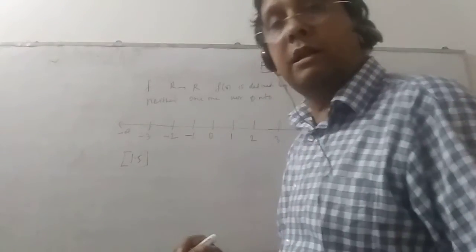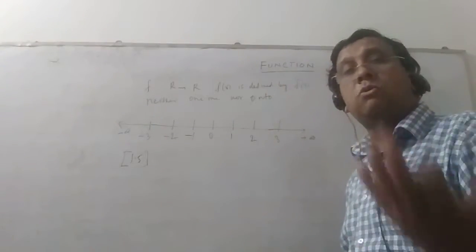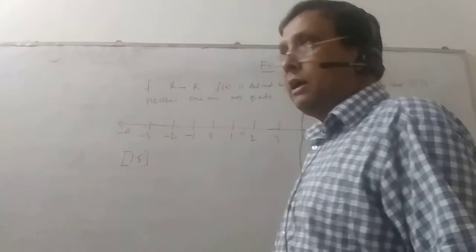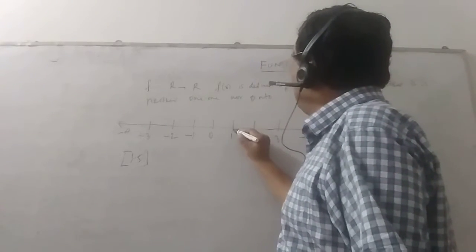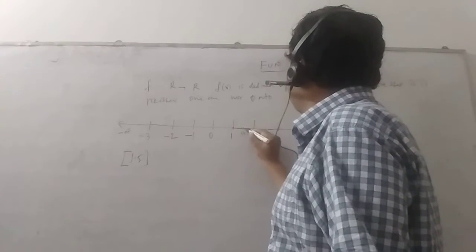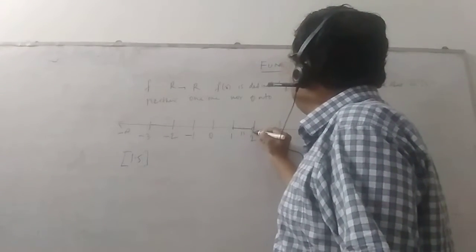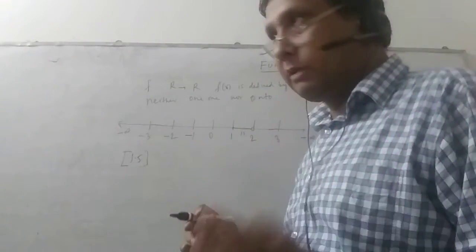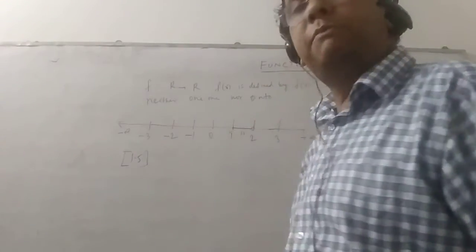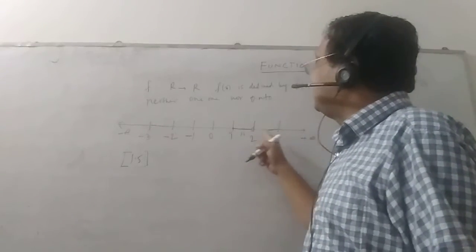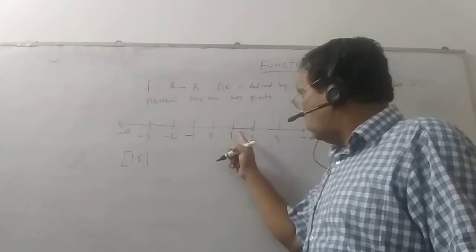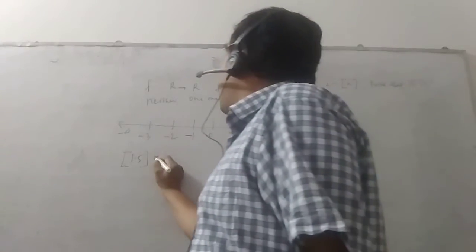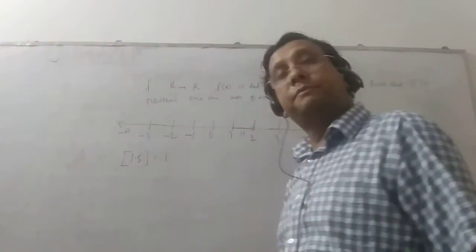We already learned box functions in class 11, so I don't want to discuss it elaborately. Box 1.5 always takes the limit from here to here; I will not touch 2. What is the greatest integer in this limit? 1 is the greatest integer between 1 and 1.9999. I will not take 2, I will not take 0, so box 1.5 is 1.